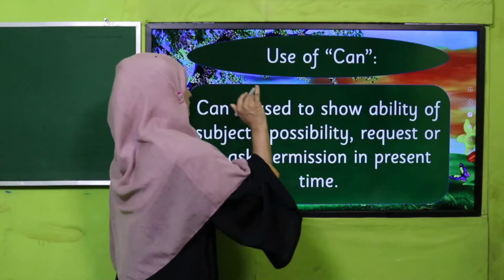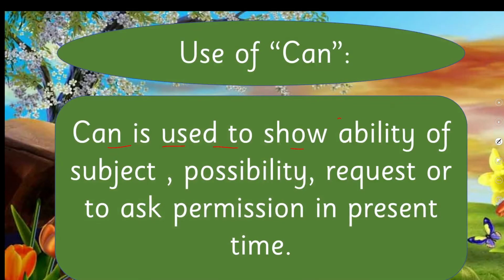Use of can. Can is used to show ability of a subject, possibility, request, or to ask permission in present time.